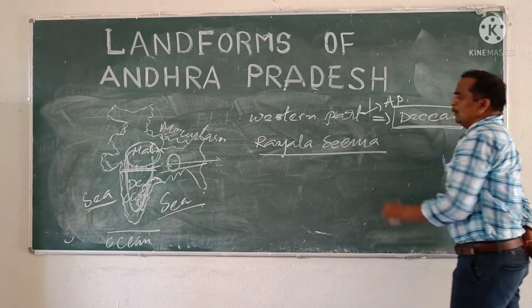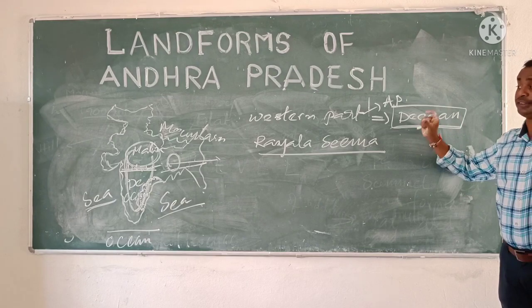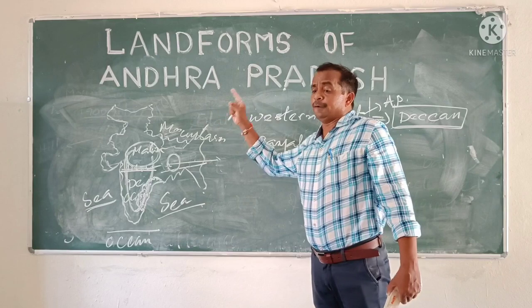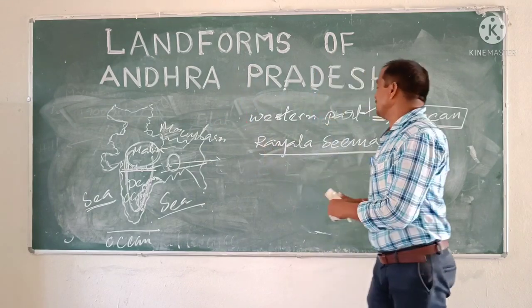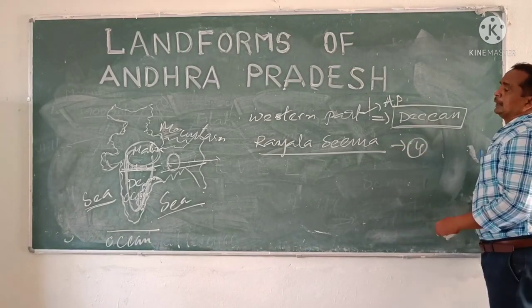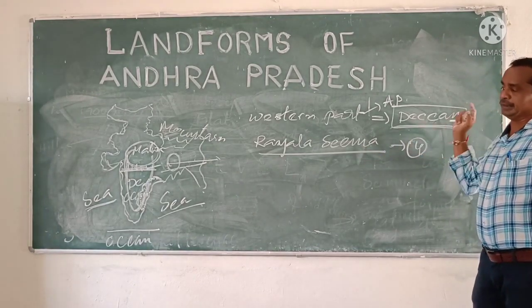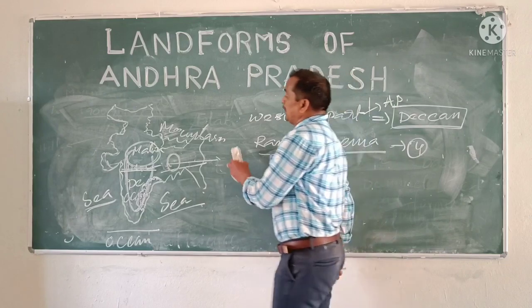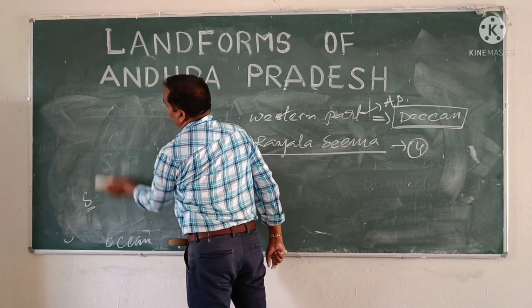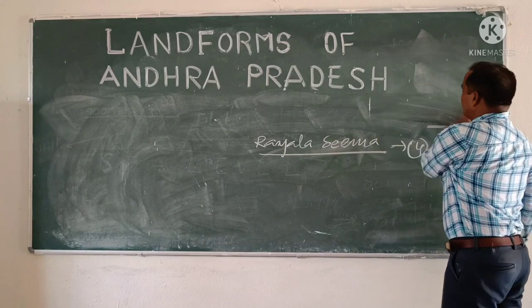Already we have discussed that Andhra Pradesh is divided into two divisions. One is Coastal Andhra, which is covered with 9 districts, whereas the second one is Rayalaseema, which is covered with 4 districts. So the Rayalaseema area is mostly covered by the Deccan Plateau in Andhra Pradesh. Now we are going to discuss the features of Rayalaseema, or the Plateau of Andhra Pradesh.